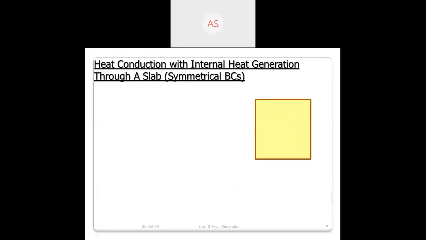Now this is the first derivation. Directly here there is no theory, only derivations and numericals are there. Okay, and directly we will start with the derivation.